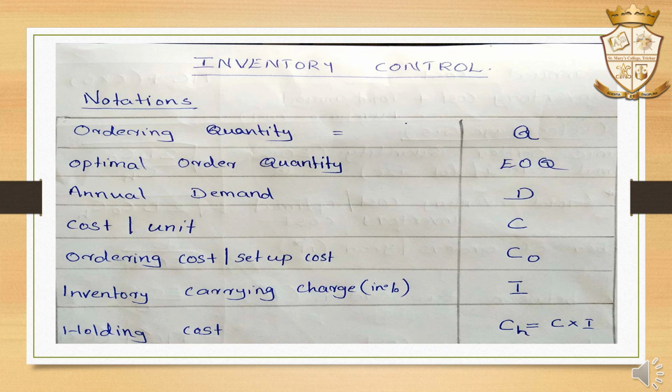Then discussing what are the notations used in inventory control. The ordering quantity is taken as Q, optimal order quantity is EOQ, that is economic order quantity. Annual demand is taken as D, cost per unit or price per unit is C. Ordering cost per unit is CO, and inventory carrying charge, in percentage, is taken as I, and the holding cost is taken as CH, that is equal to C into I. C is the cost per unit and I is the inventory carrying charge.